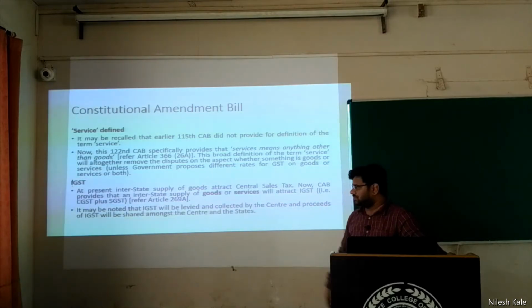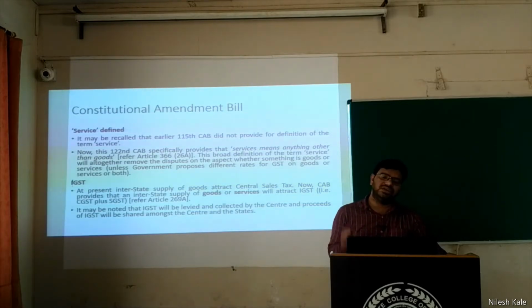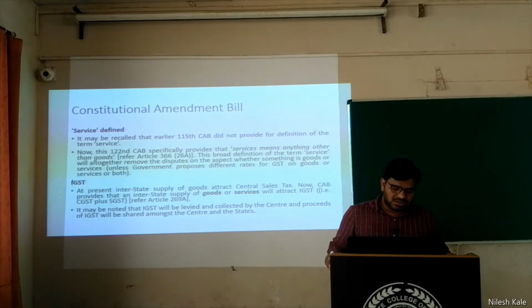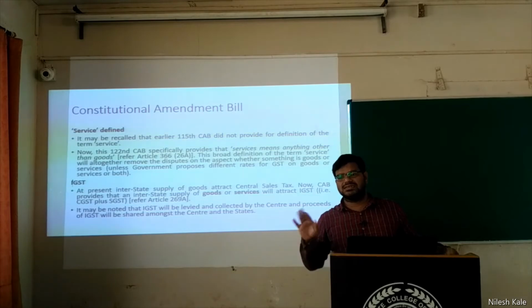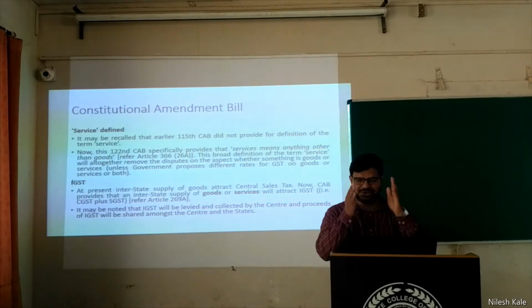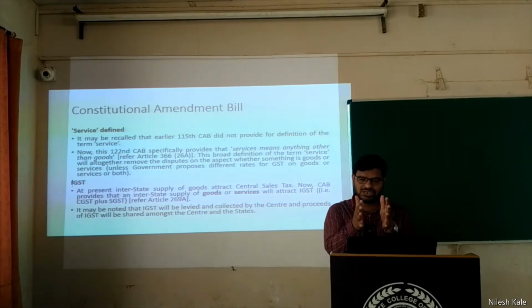Then the IGST. IGST means, is it international GST? No. Is it Indian GST? No. What is it? It is integrated GST. Do not even call it interstate or intrastate. Do not get confused. It is integrated. We are integrating the GST.